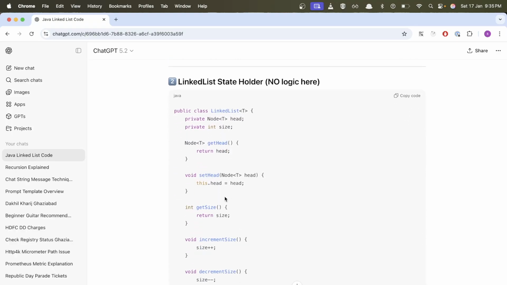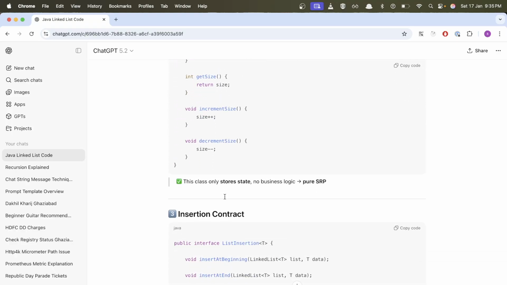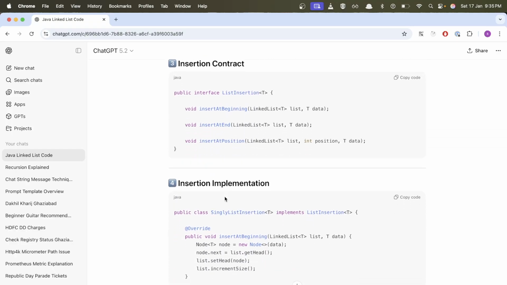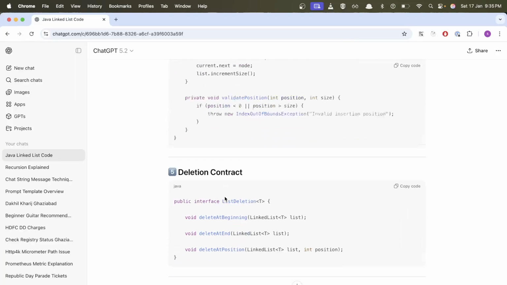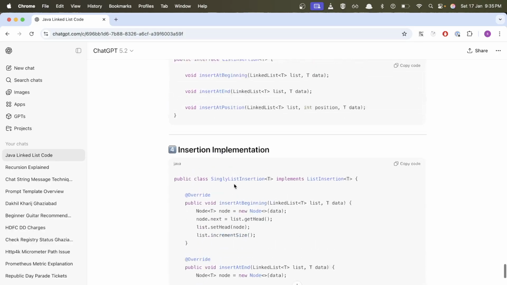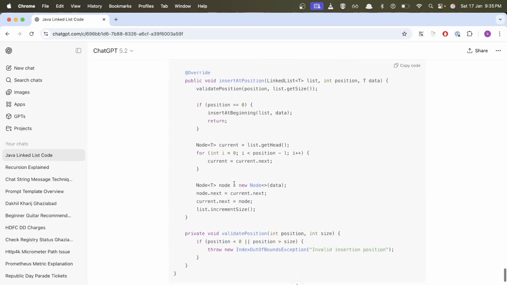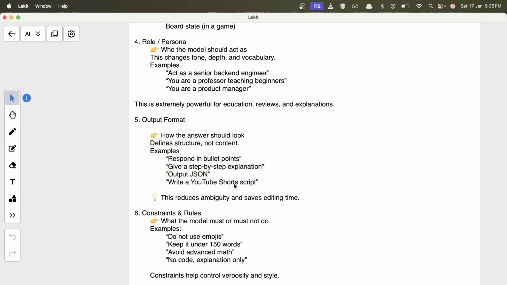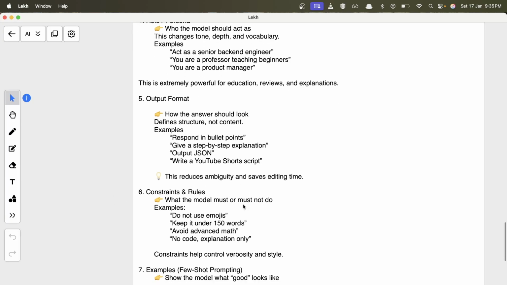So same thing, insertion contract and deletion contract. So it is creating two different interfaces right now, this one for deletion and this for insertion. So based on what you want from it, how the output should look like and everything, your output will change by a lot from the LLM models.